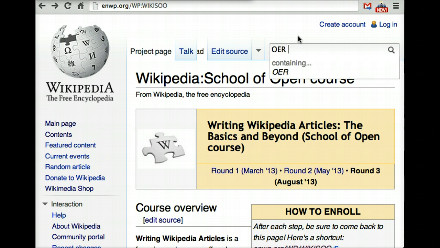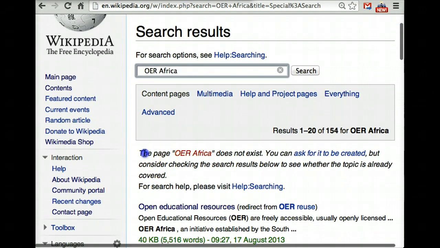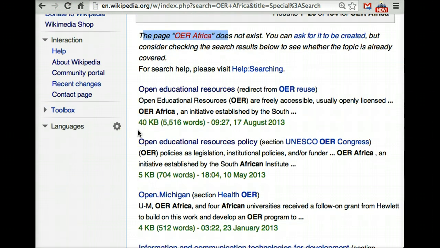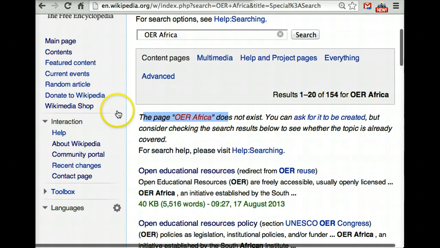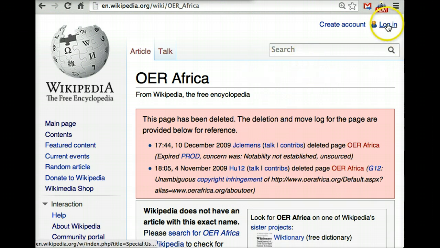I type in OER Africa into the search bar, and nothing comes up. It says here the page OER Africa does not exist. It does list some pages where the term OER Africa exists in the article. And if we wanted to start the article, the easiest way to do that might be to click on OER Africa. Now, I'm not logged in at the moment, so I'm not able to create an article, but if you were logged into an account, you would be able to.